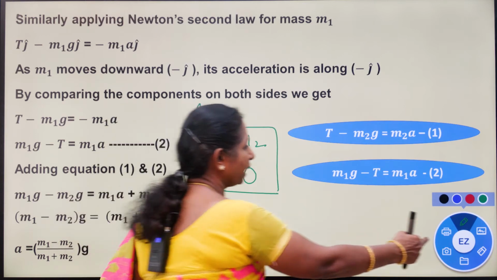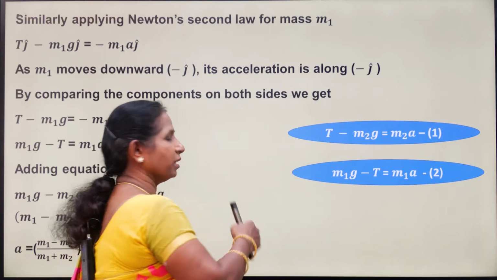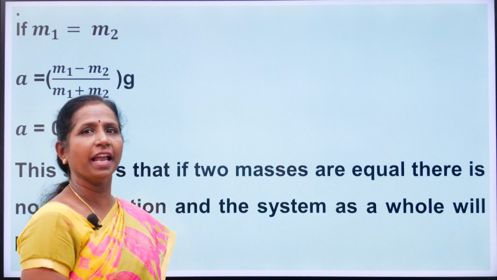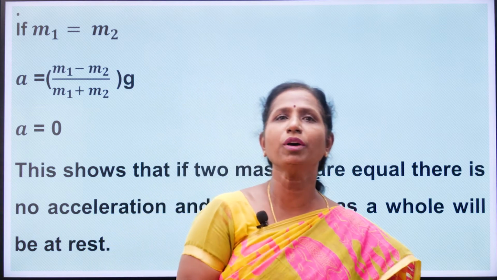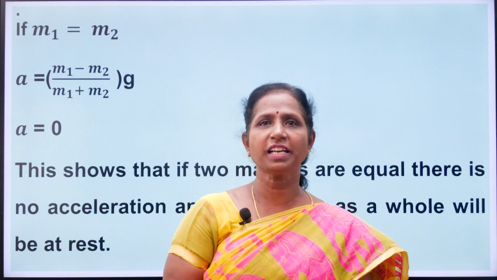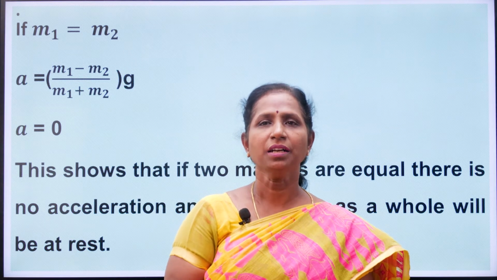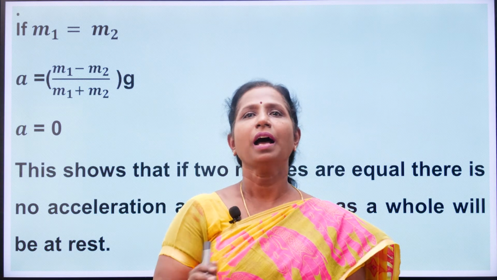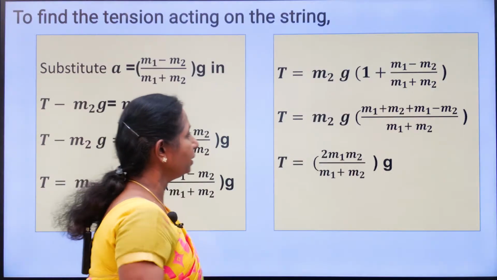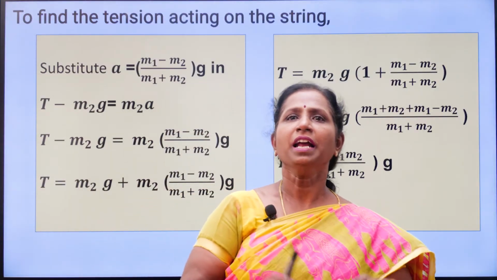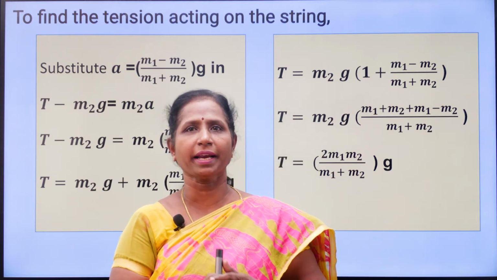So we have derived the expression for acceleration. A equal to m1 minus m2 by m1 plus m2 into g. If the masses are equal, acceleration becomes 0. Clear? Next we have to calculate the tension in the string.